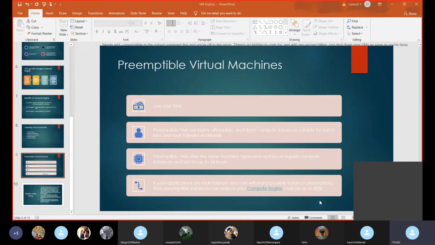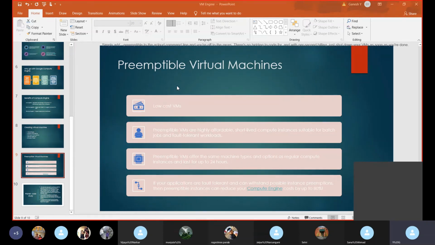If our application is fault tolerant and can withstand possible instant preemptions, our Compute Engine cost is lowered by 80%. One drawback of preemptible virtual machines is that we are using the same resource as the main virtual machine.